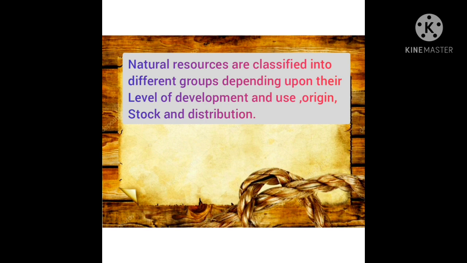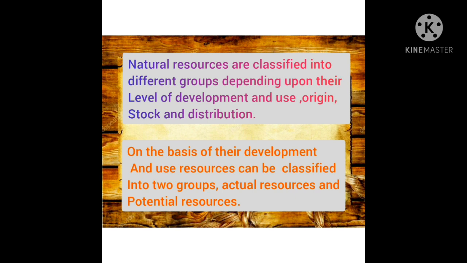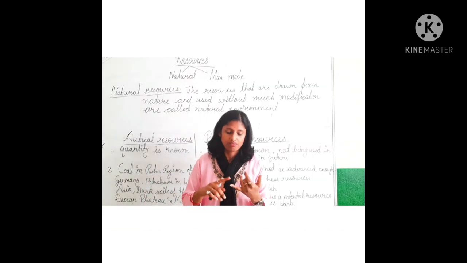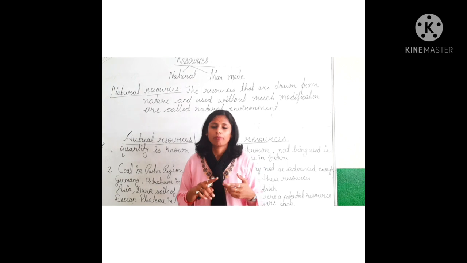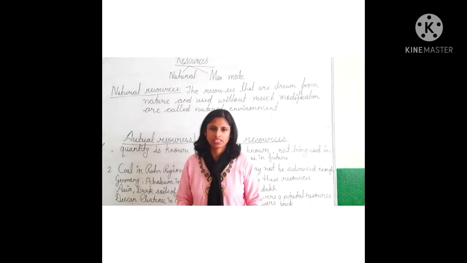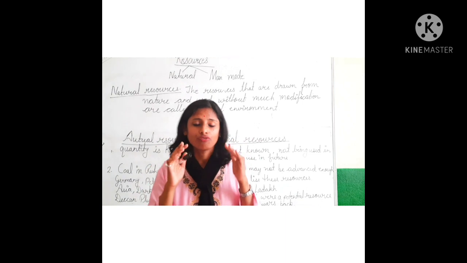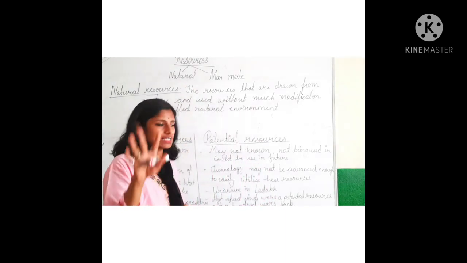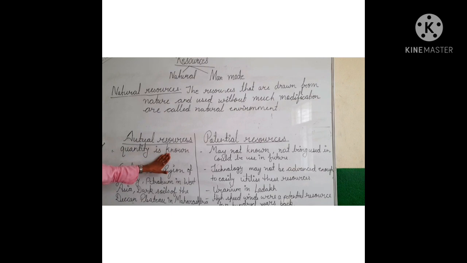Natural resources are classified into different groups depending upon their level of development and use, origin, stock, and distribution. On the basis of their development and use, resources can be classified into two groups: actual resources and potential resources. Resources we are using at present, like petroleum, coal, minerals, soil, come in actual resources.